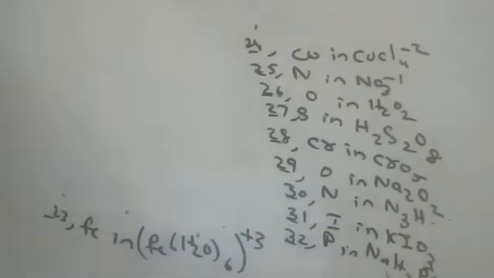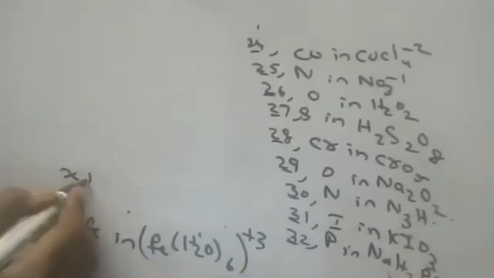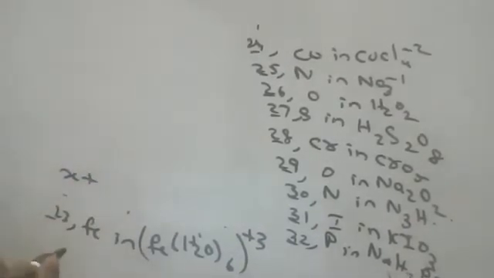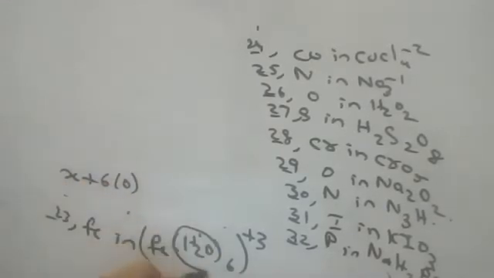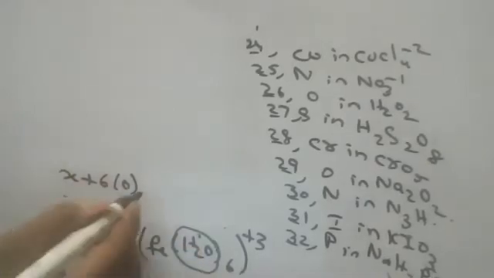Sir, X plus X plus 1 into 2... 6 into 0, because water is a compound. For compounds, it is 0. Water is a compound. Oh, for a compound, okay. 0 is equal to plus 3.